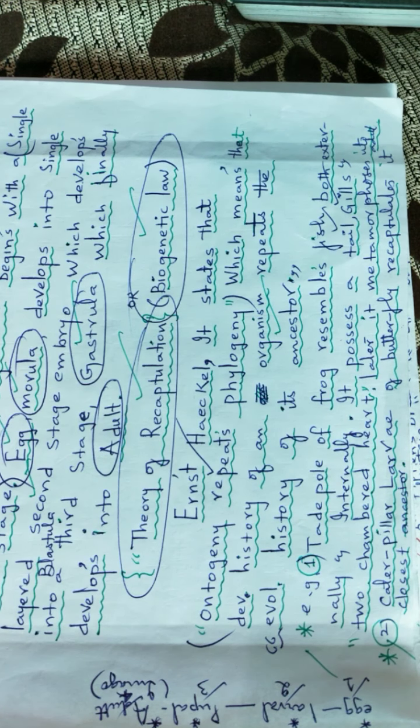In the theory of recapitulation, an organism or animal repeats all the ancestral features, the very early features of an organism. That is what the recapitulation theory, or biogenetic law, is said to be, a law present biologically or genetically in organisms.